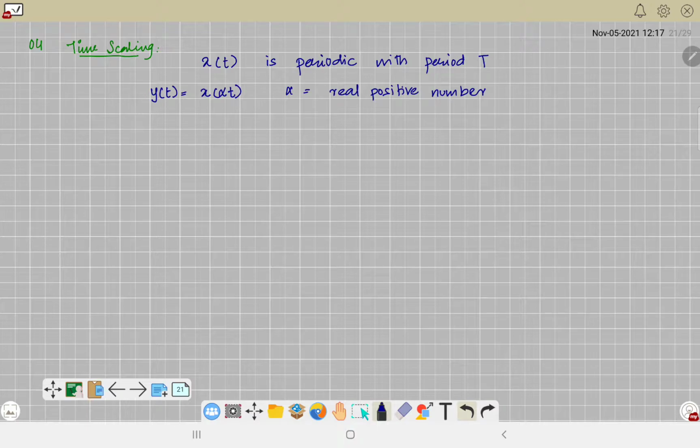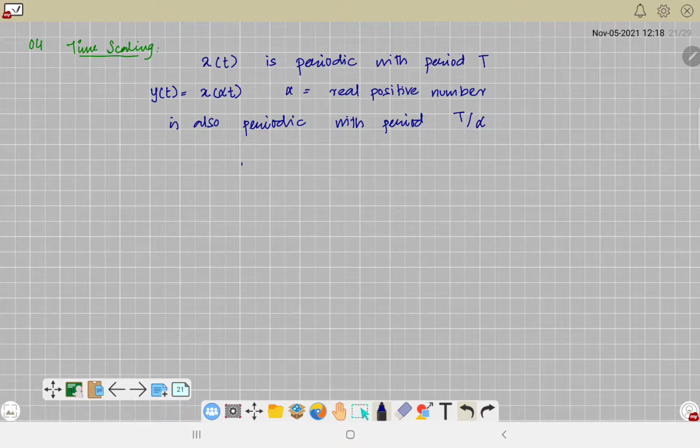So if it has a period of T, then this y of t equal to x of alpha t is also periodic with a period T by alpha. And obviously if the time period is divided, your fundamental frequency will be multiplied by alpha. Fine.